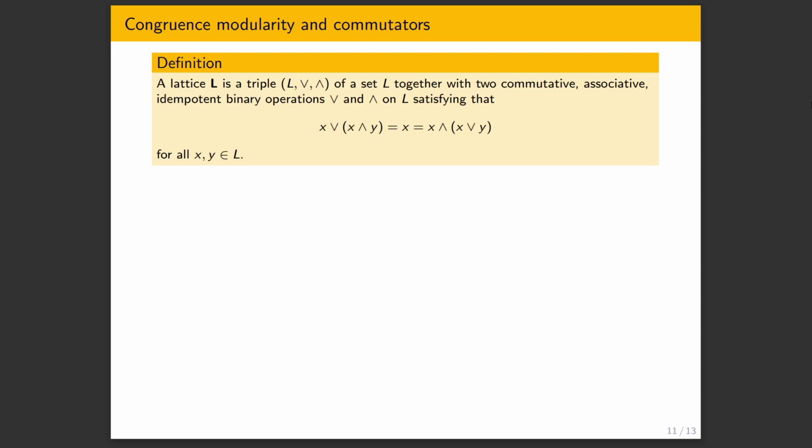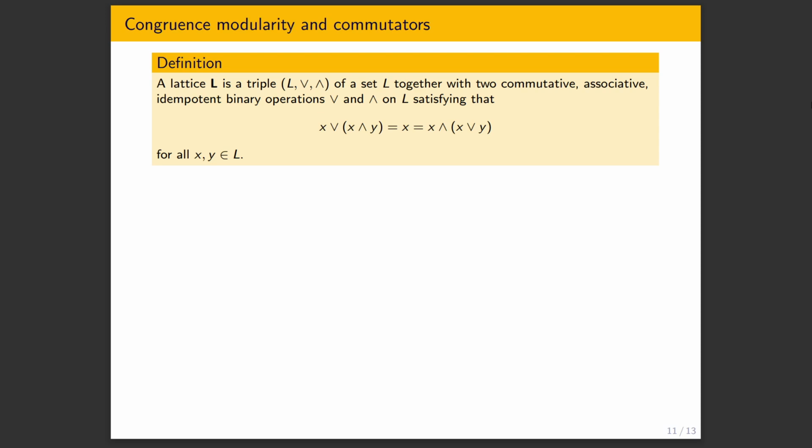So I want to talk about what congruence modular varieties are. It's not directly related in a sense to what one is doing, because I'm not going to illustrate why one needs congruence modularity, but I want to show you what one needs to check in order to know that we can use commutators. And for that, we need to talk about some lattice theory. So let me just introduce some basic lattice theory.